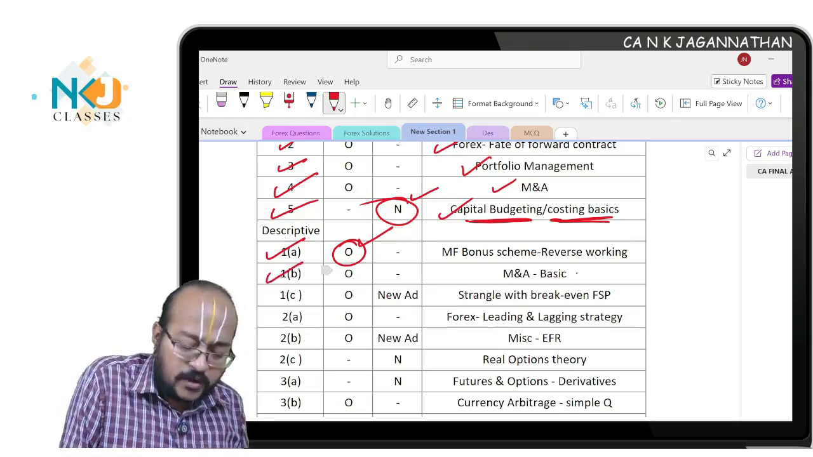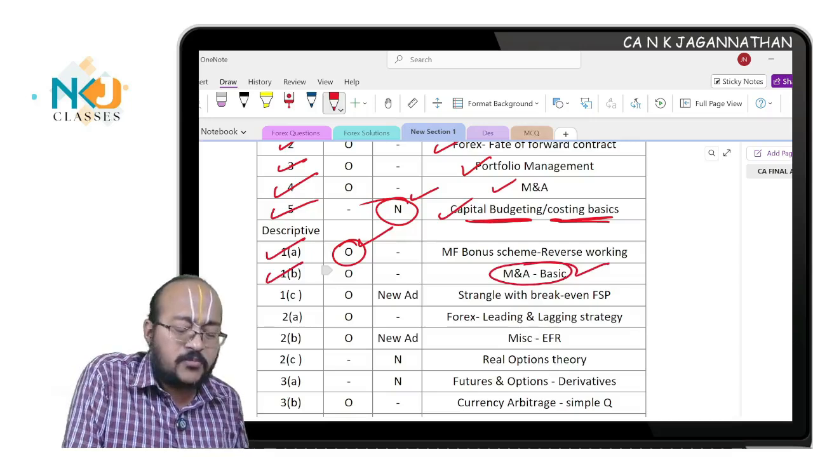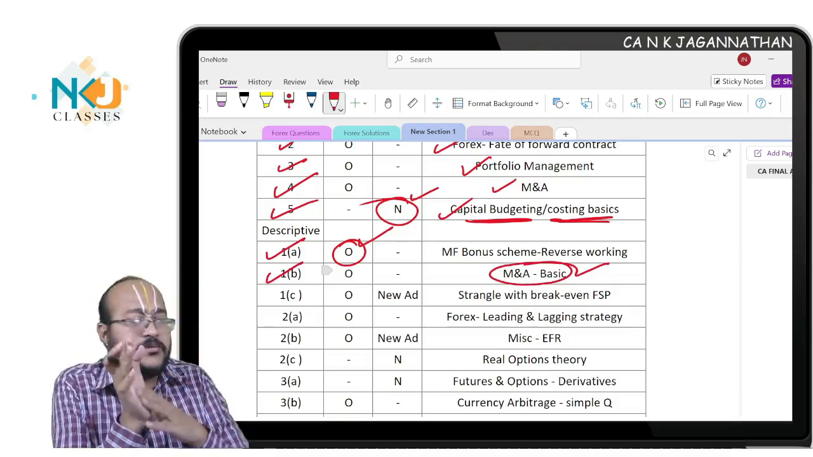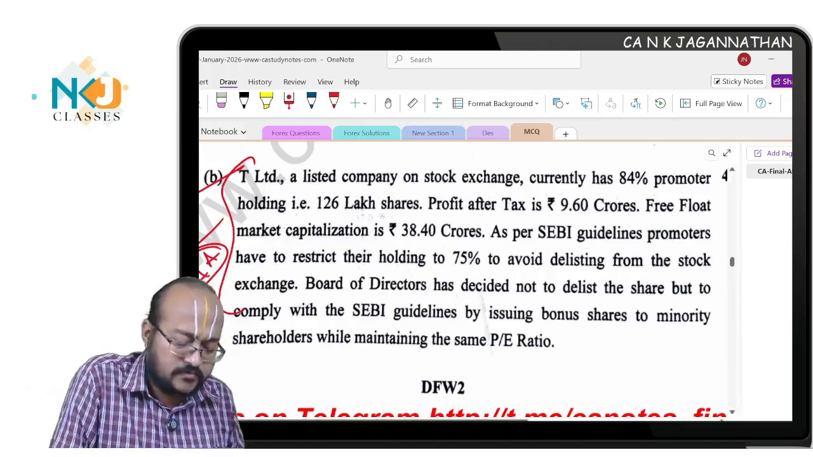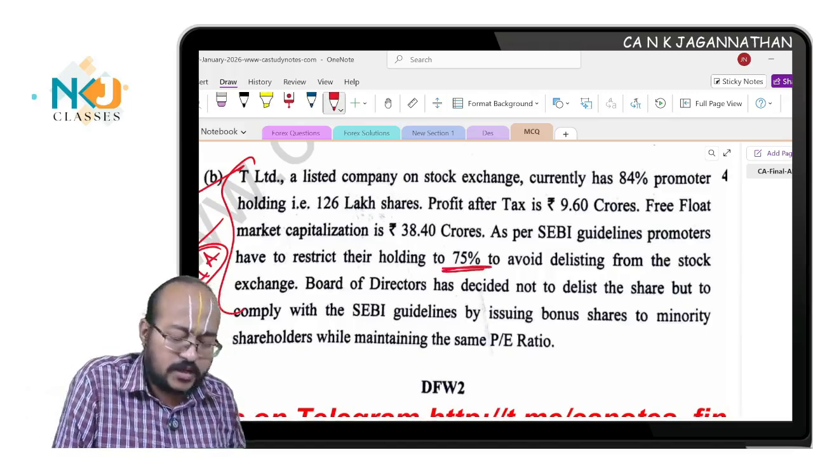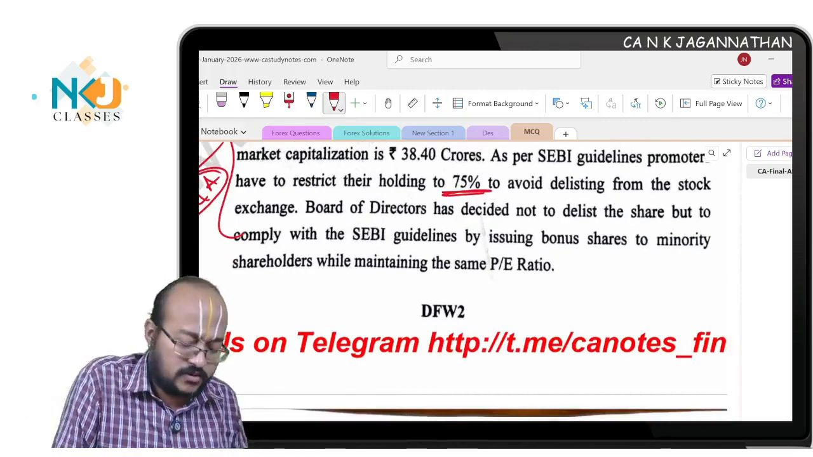Next to 1A, you have mergers and acquisition, a basic question. How much is the promoter holding, how much is the non-promoter holding, all this. One simple question is there. Here 75% is to be restricted, so the balance he has to sell out.